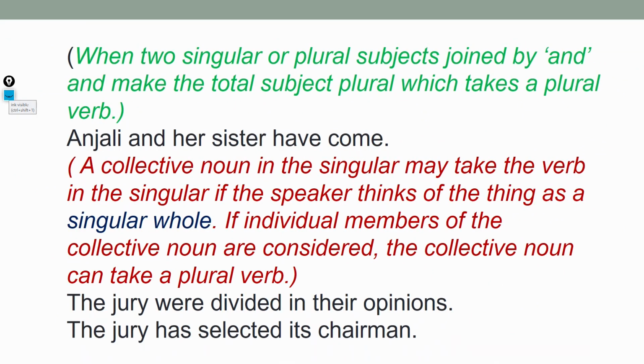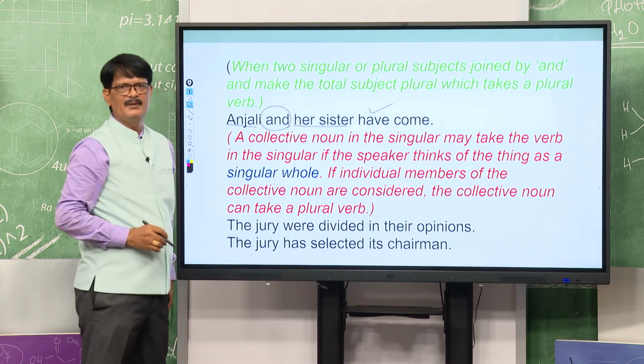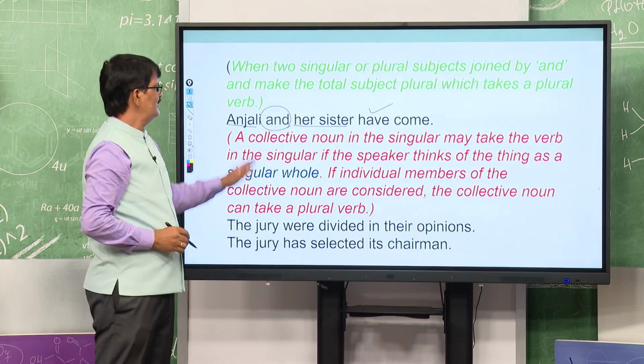Then you see, when two singular or plural subjects joined by and make the total subject plural, it takes a plural verb. Here you can say Anjali and her sister, two things, joined by and, so definitely it will take plural. It will take plural, as they are separate units.